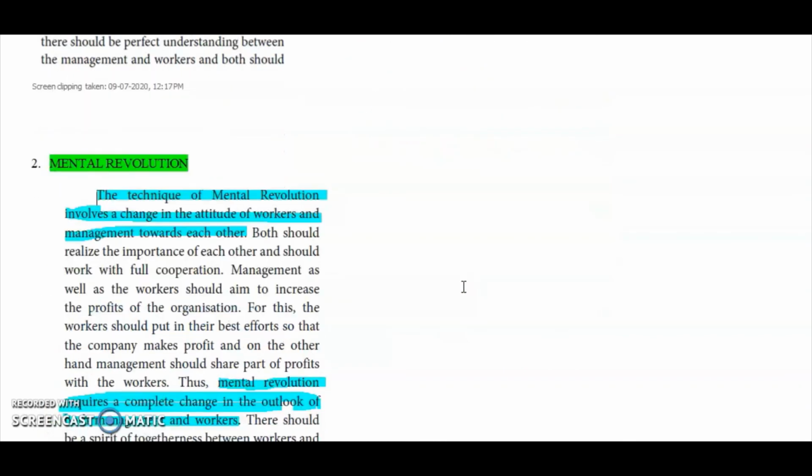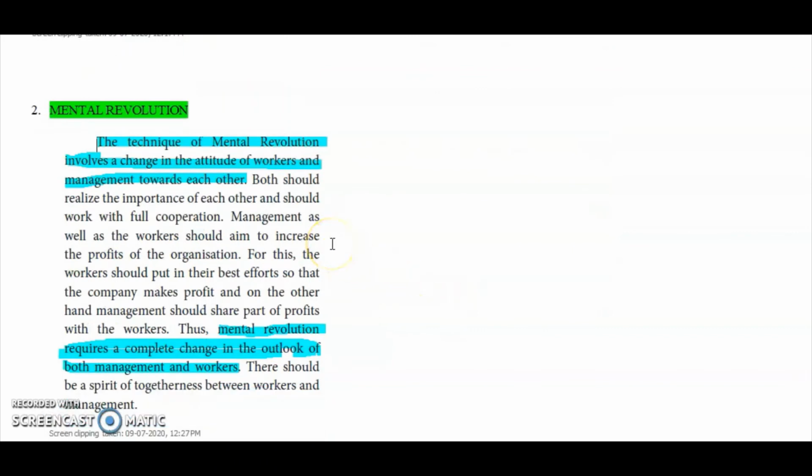Okay, second, what we studied: mental revolution. What is mental revolution? It's nothing but a change in attitude of the workers and the management towards each other. There should be a complete change in outlook of both management and workers. Both their aim should be to increase the profits of the organization. Both have to put their best efforts into the company to make profit, and if they earn more, definitely the workers will also benefit.